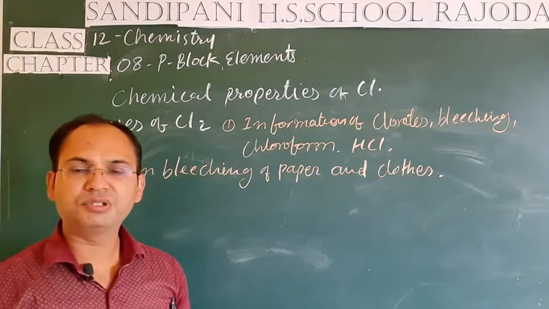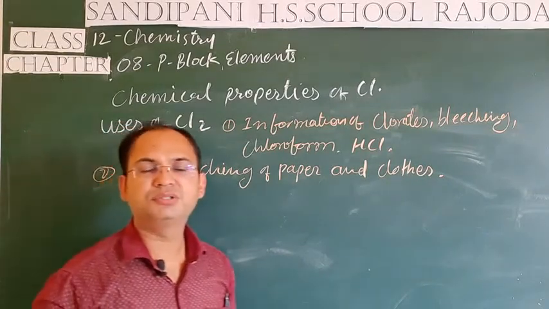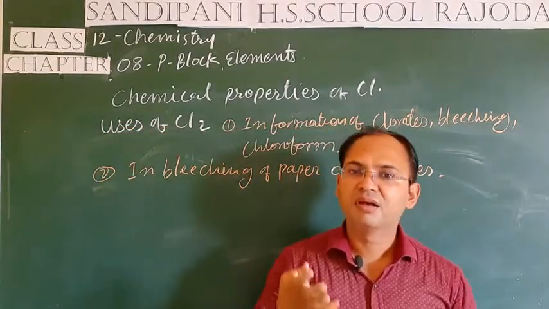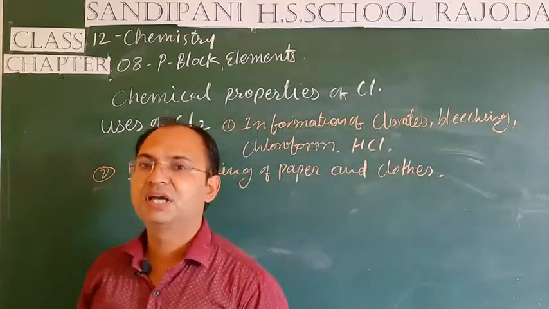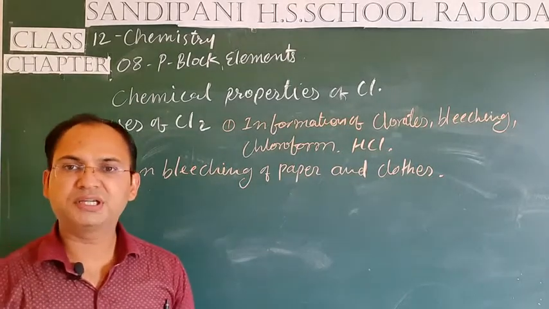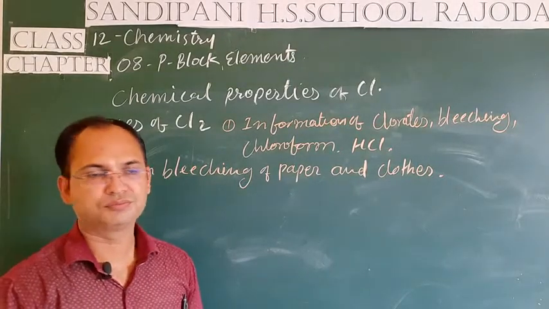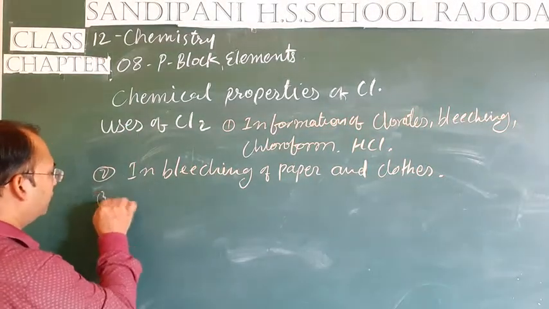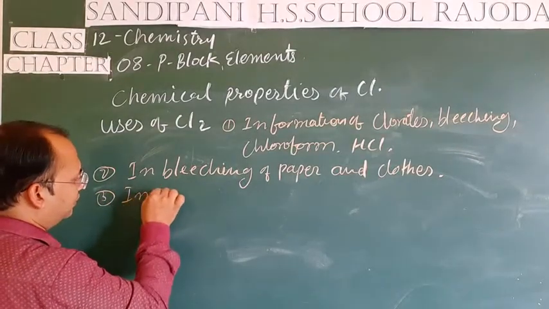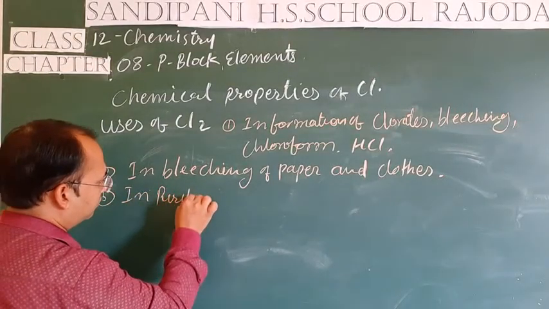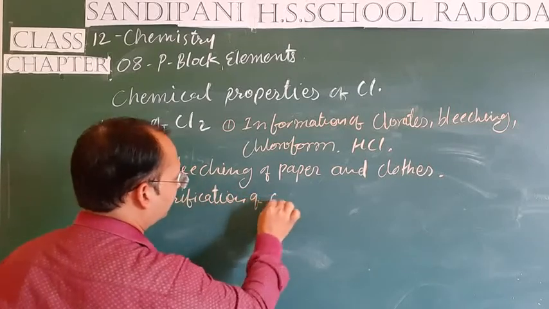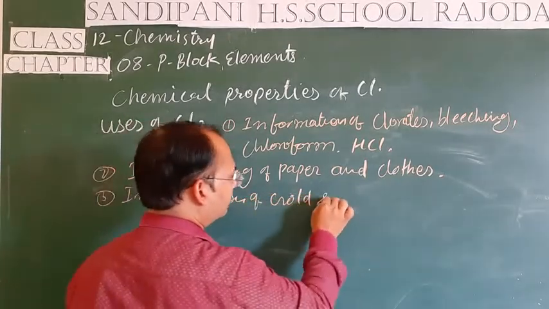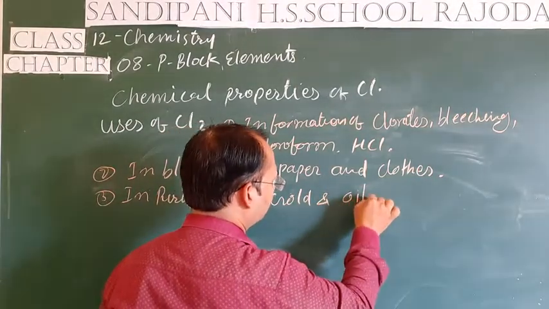Third, its most important use is, students, that it is used in the purification of oil, that is our petroleum, as well as in the purification of gold also. So third use is in purification of gold and oil.